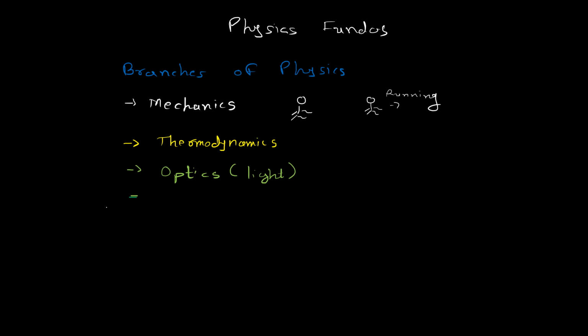Then one can say electricity and magnetism. Well, magnetism itself could be a different branch, but electricity and magnetism both are simultaneous. Both depend on each other. If there is electricity, there can be magnetism.